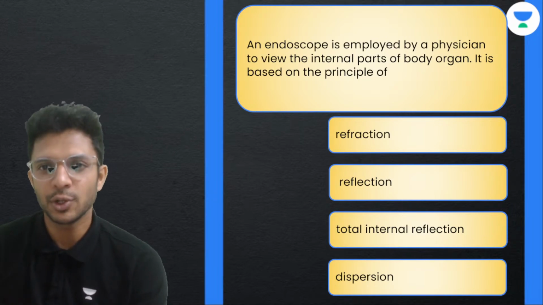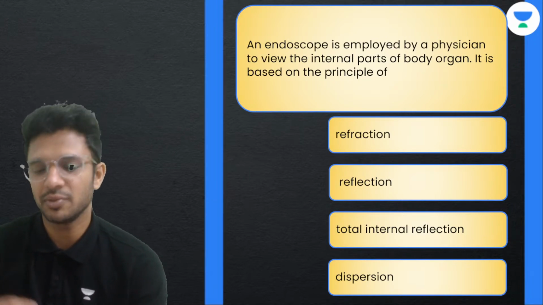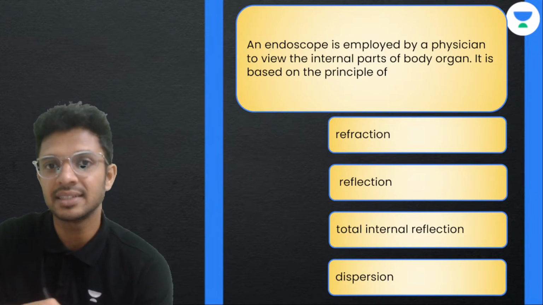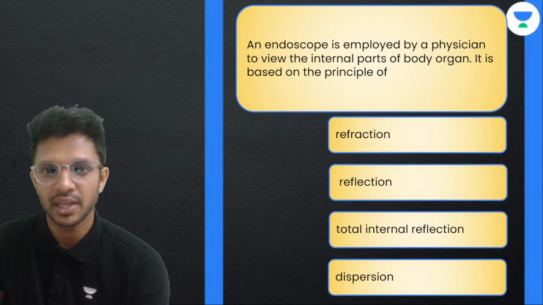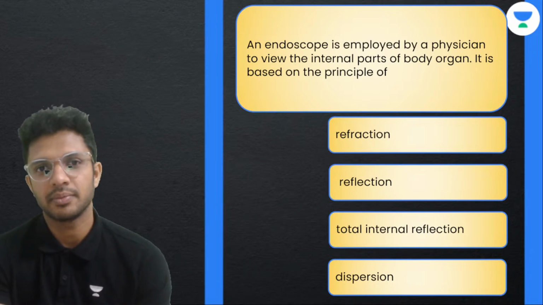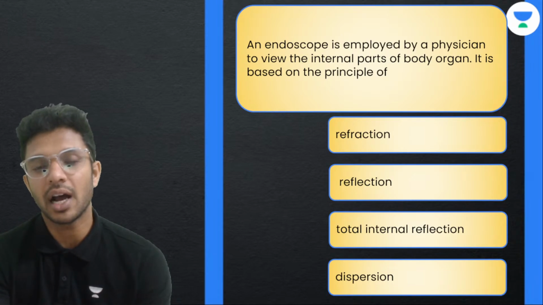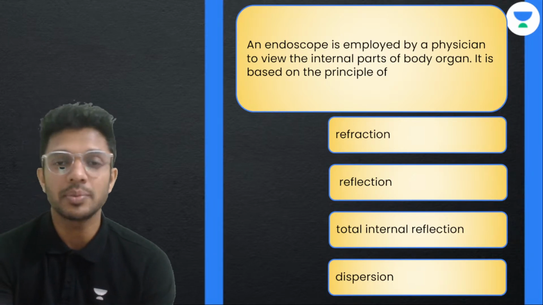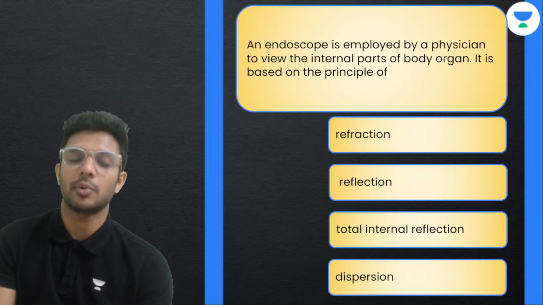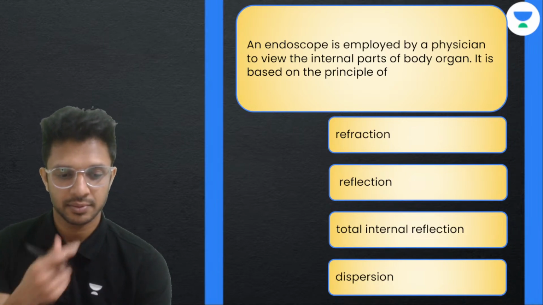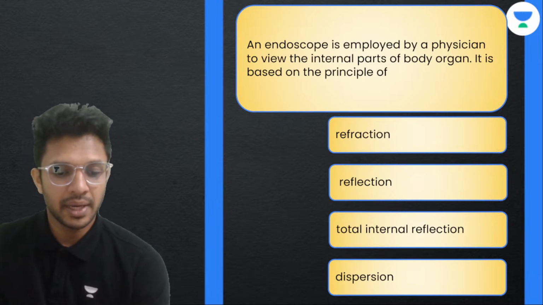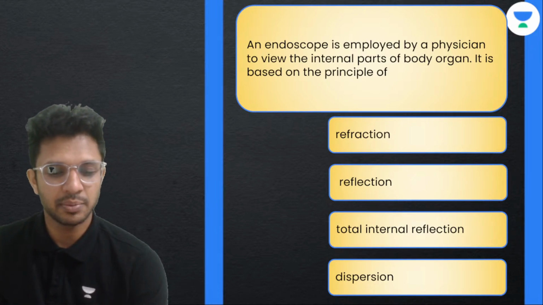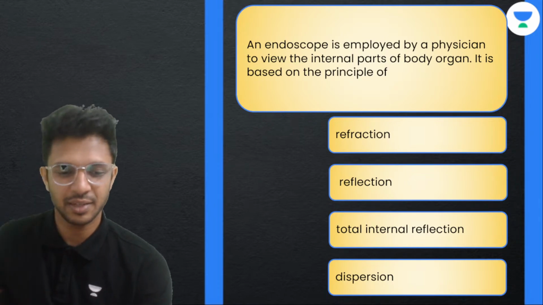What is it? An endoscope. We all know that it's an instrument doctors usually insert inside the body to see the internal organs, right? It is based on what principle? That is, by using an endoscope, how are we able to see objects which are well inside our body? Anyone? Okay, a simple question. Then give me the answer for that simple question here.